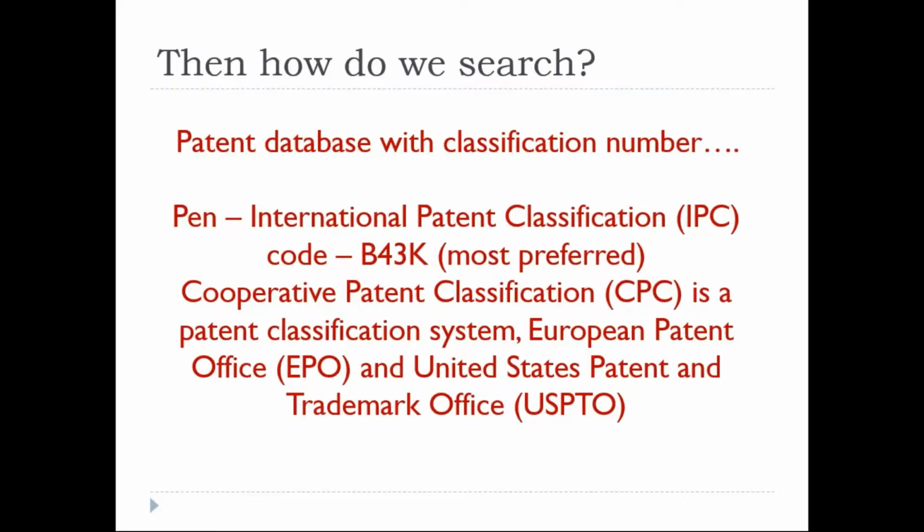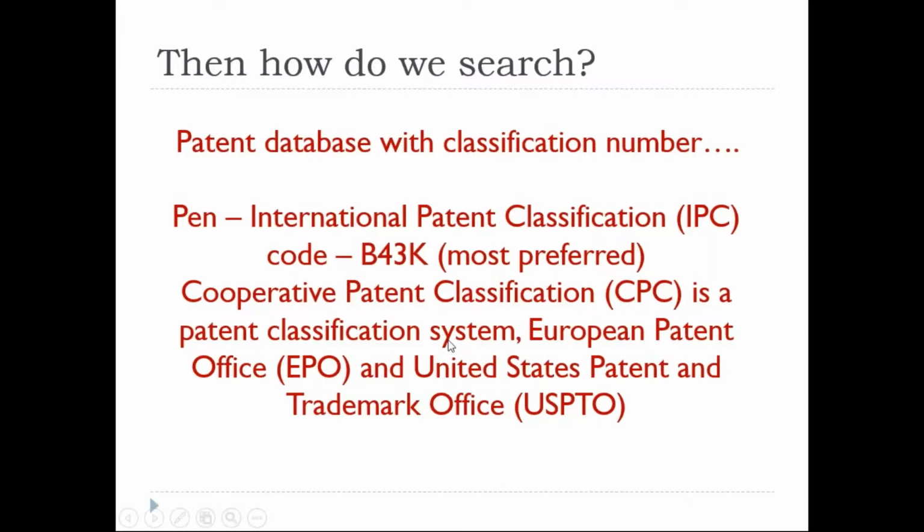Similarly, Europe and US combined come to the classification number, that is CPC, Cooperative Patent Classification number. This is also mostly followed worldwide. I recommend you go with IPC classification always, because that is followed universally.